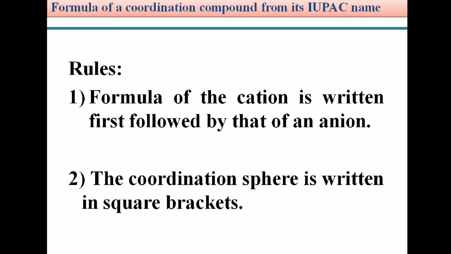Rule number 1. The formula of the cation is written first, followed by that of the anion. So students, from the IUPAC name, we should always write the cation part first. After that, we can write the anion part. Cation followed by the anion when writing the formula of a coordination compound. This is our rule number 1.